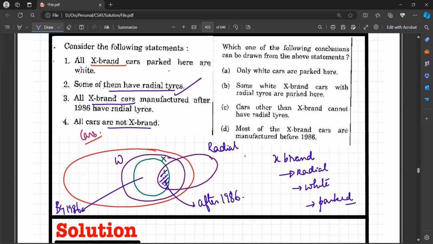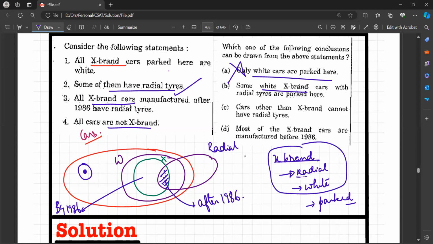Which one of the following conclusions can be drawn from the above statements? Only white cars are parked here. No, this is wrong because this car here, which is not white, is also parked here. Some white X brand cars with radial tires are parked here. Yes, this is the statement. Some white X brand radial tires are parked here. So this will be the correct statement. B is the correct answer.